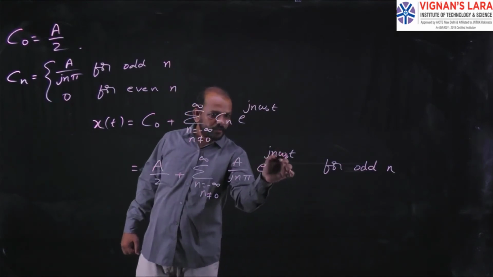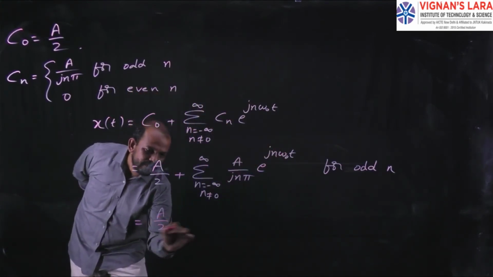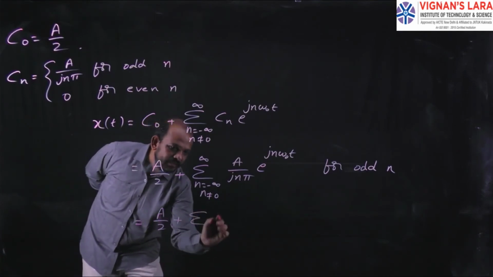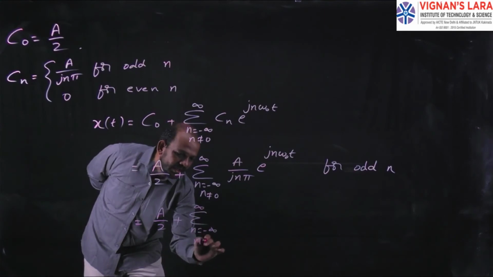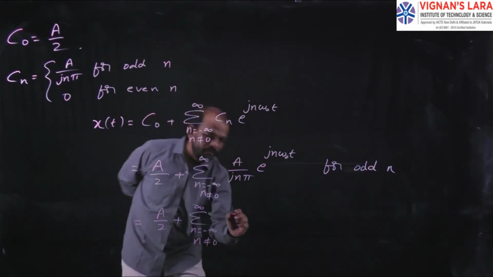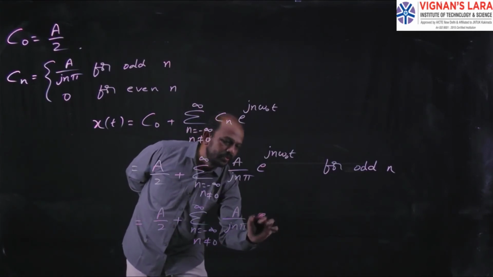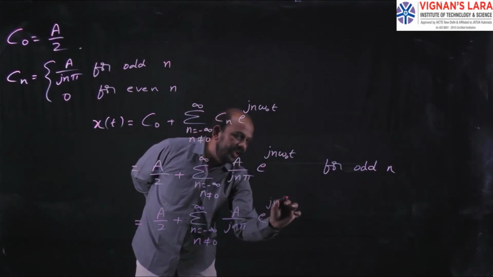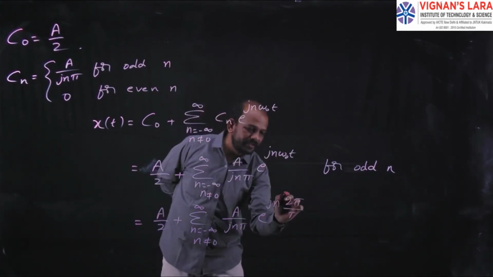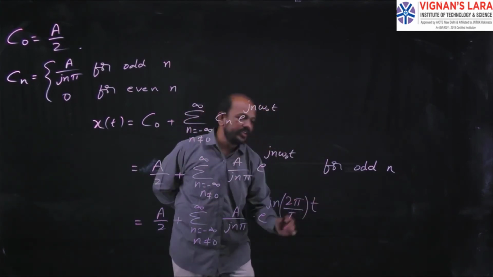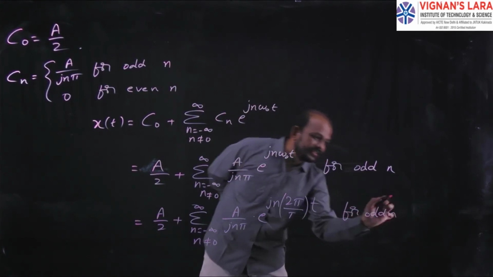And we know the value of omega naught. What is the omega naught value? Omega naught is 2 pi by capital T. So that will be equal to a by 2 plus summation n equal to minus infinity to infinity, n not equal to 0, a by j n pi into e^(j n 2 pi by T t), for odd n.